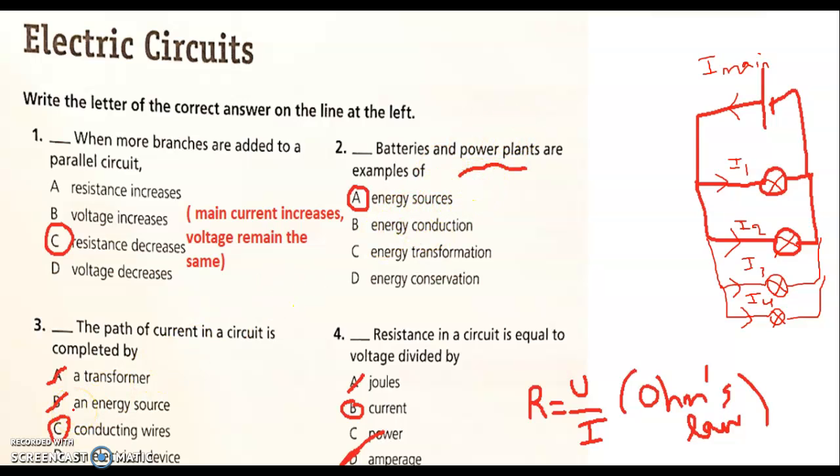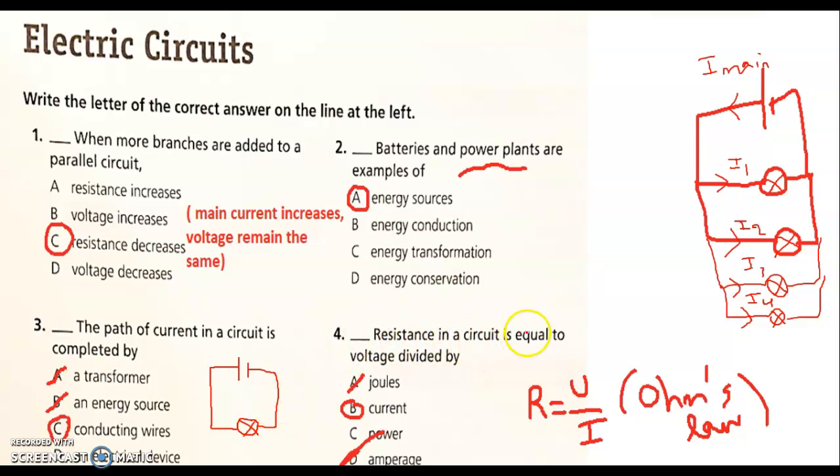3. The path of current in a circuit is completed by a transformer, an energy source, conducting wires, an electrical device. We did not learn about a transformer. So if we put, for example, an energy source like the battery and an electric device like the lamp, in this way, does the current flow through anything here? No. So the path of the current is completed by connecting these electric components to each other by connecting wires.